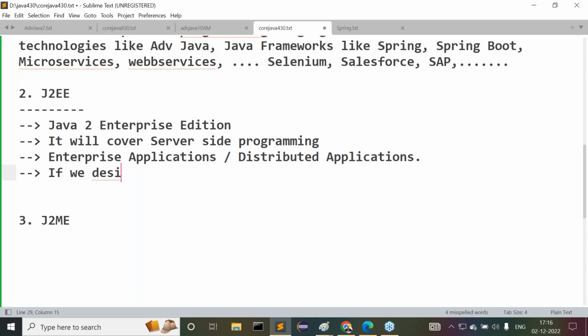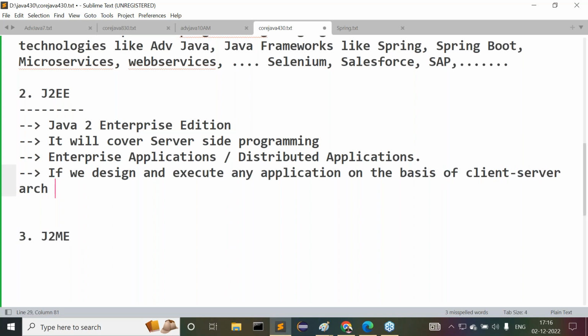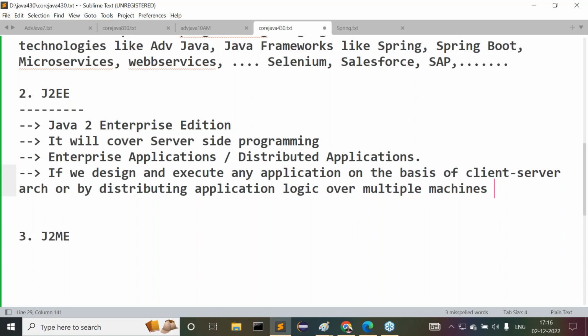Observe carefully. If we design and execute any application on the basis of client server architecture, or by distributing application logic over multiple machines, then that application is called what?